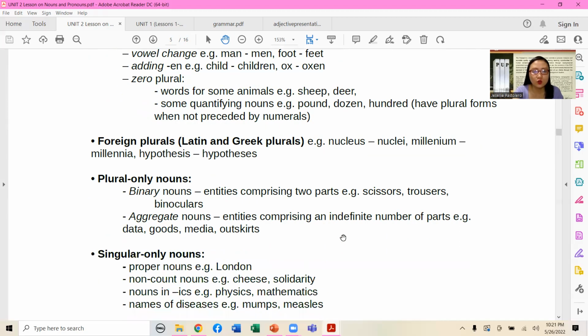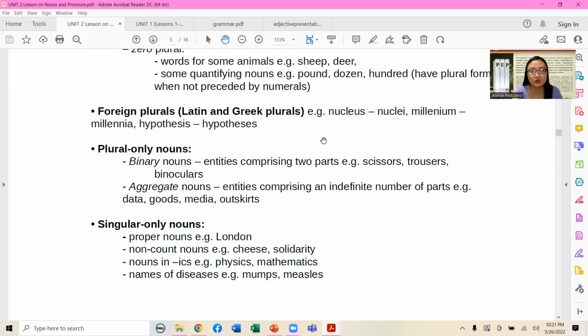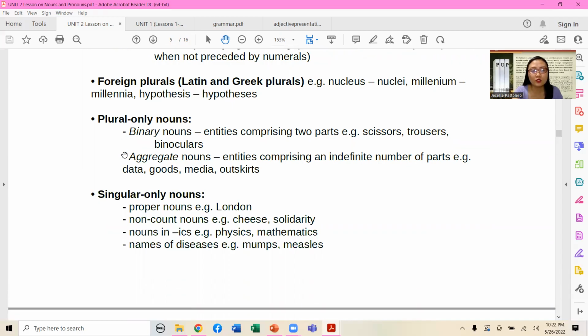All right. So to add further, we have foreign plural samples under the Latin and Greek plurals: nucleus, nuclei; millennium, millennia; hypothesis, hypotheses. Okay. Plural only nouns.